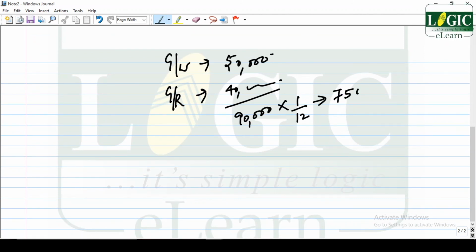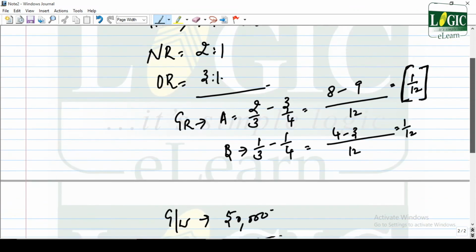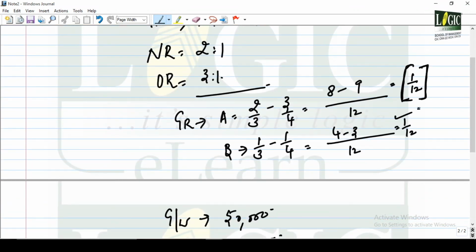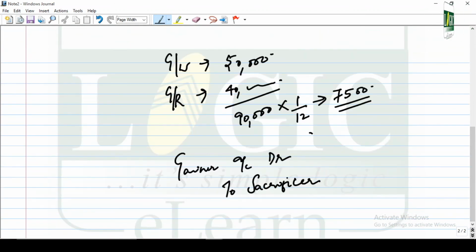I think it is 7,500. Now what is the formula to be applied? Gainer will have to take it from his capital account and will have to give it to sacrificer's capital account. Okay. So who is the gainer here? Second man is the gainer. He is with the positive figure. So who is that? B.